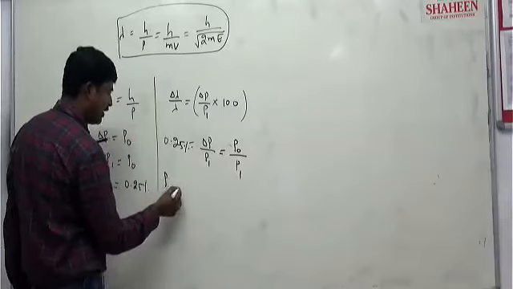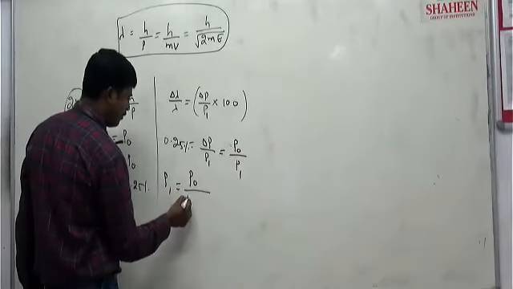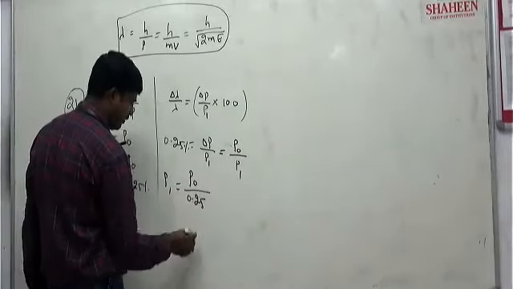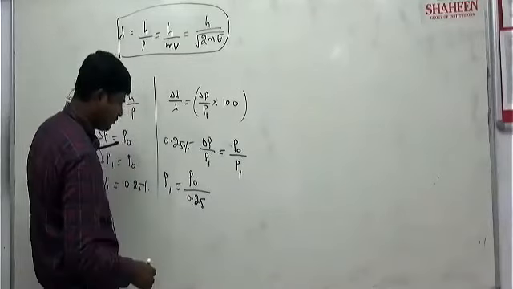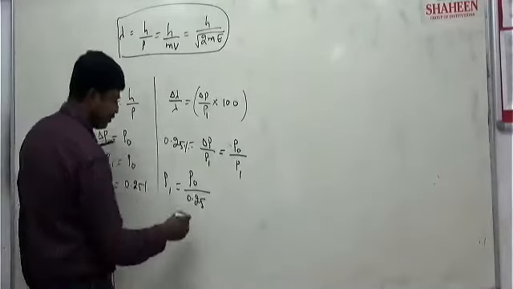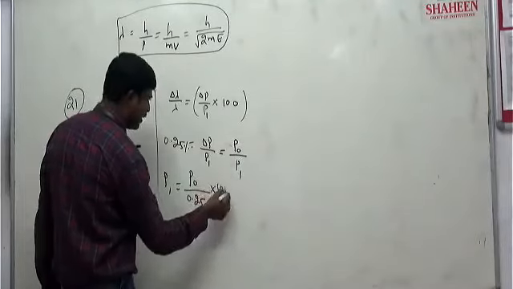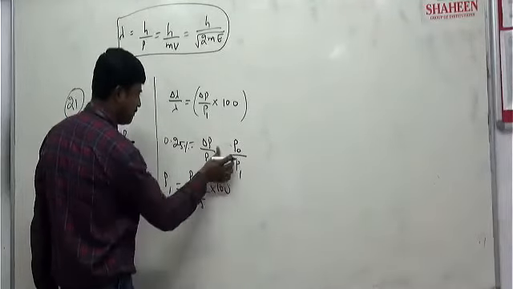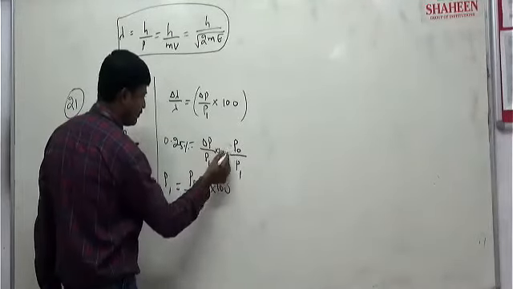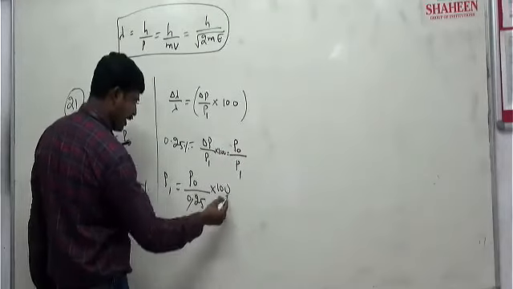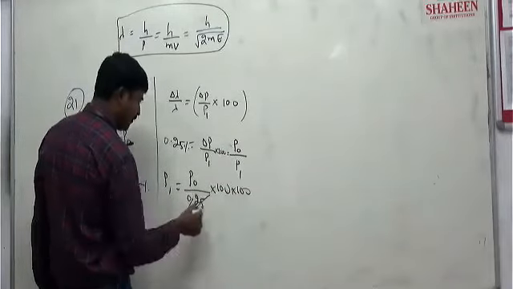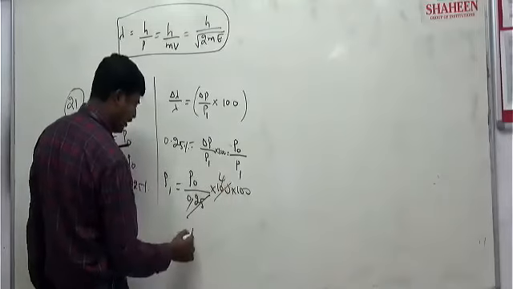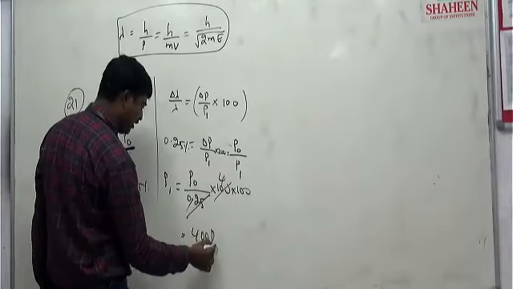So p1 equals p naught by 0.25 percent; since 0.25 percent means into 100, another 100 comes. 25 ones are 25, 25 fours are 100. So it becomes 400 into p naught, the initial momentum.